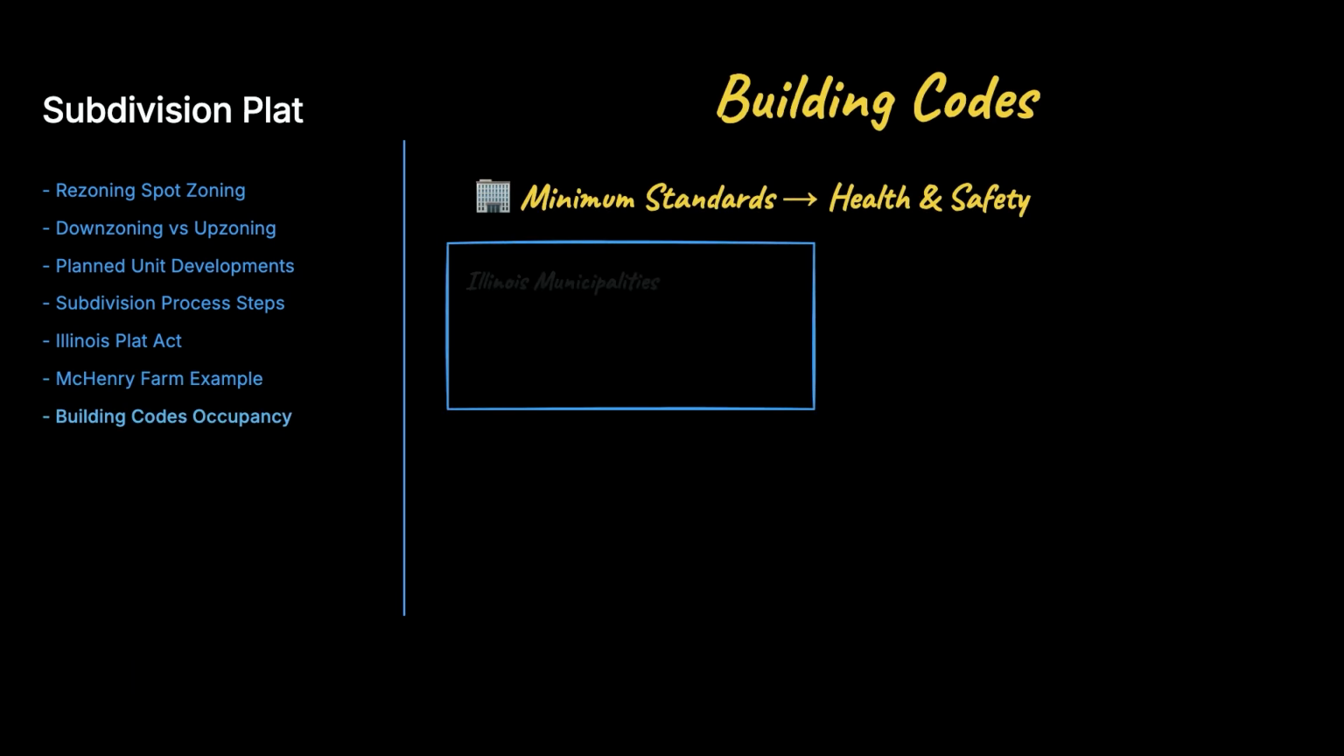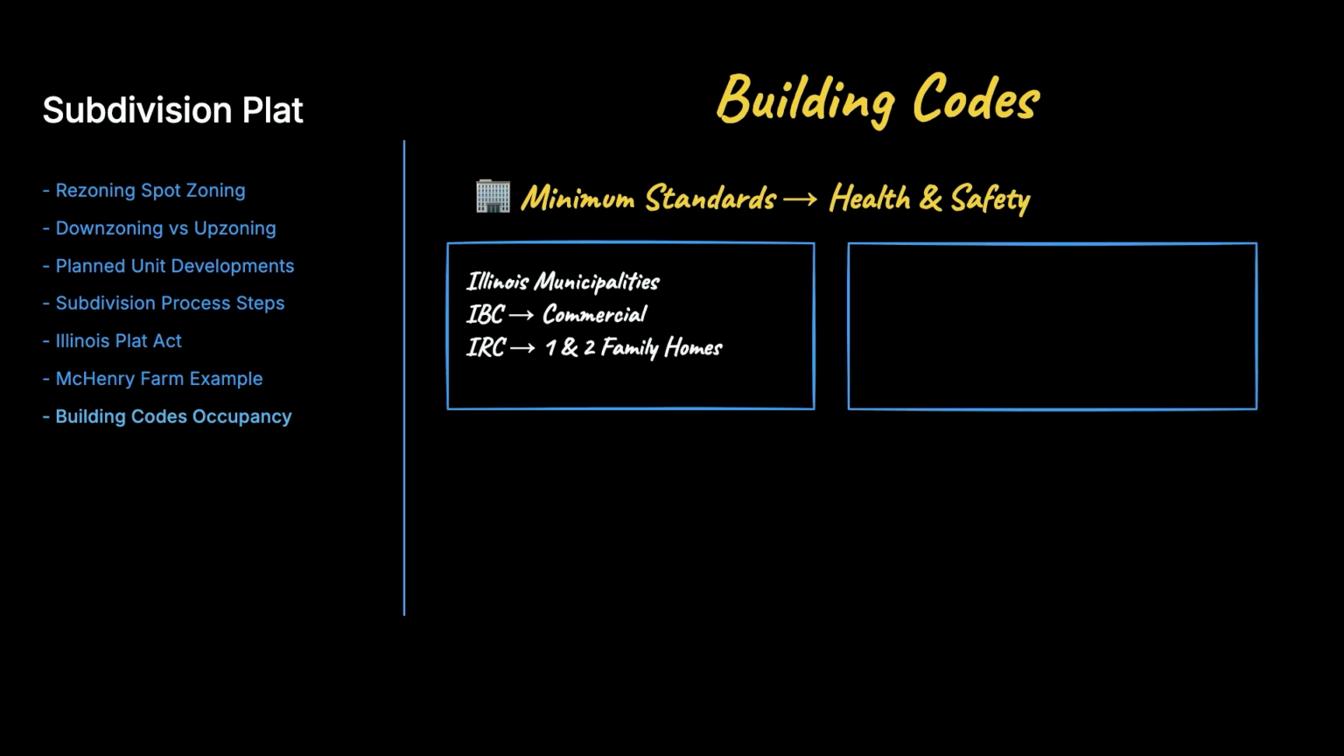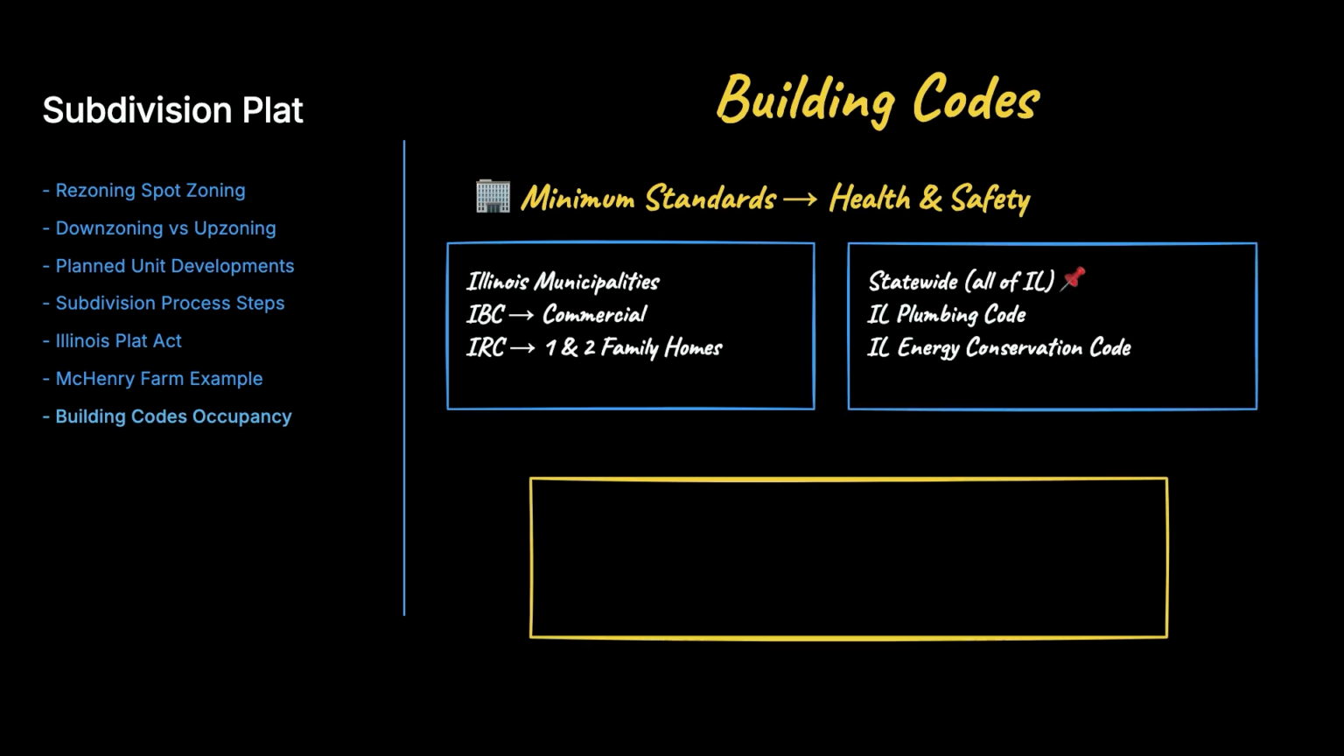Building codes set minimum construction standards that protect health and safety. Most Illinois municipalities adopt the International Building Code for commercial work and the International Residential Code for 1- and 2-family homes. The Illinois Plumbing Code and the Illinois Energy Conservation Code apply statewide. A certificate of occupancy is issued at the end of construction confirming the building is safe.